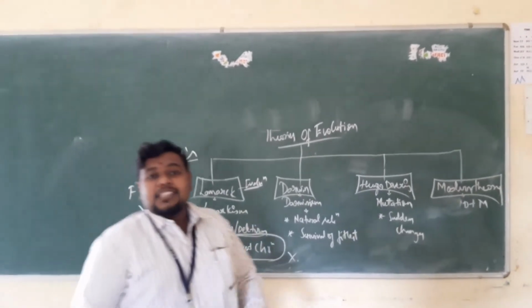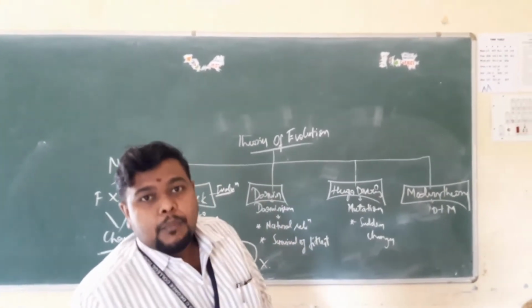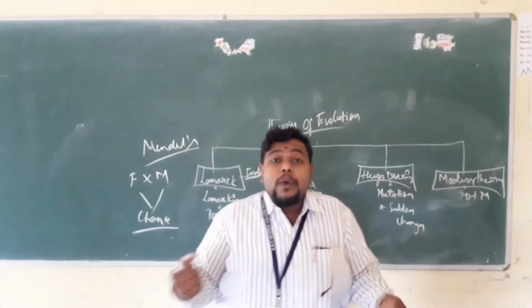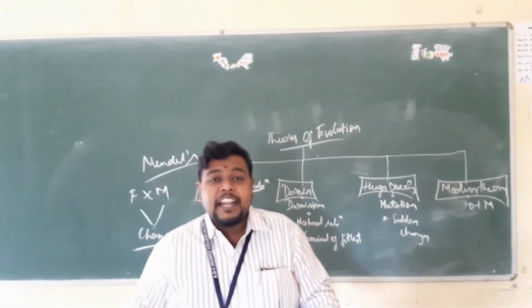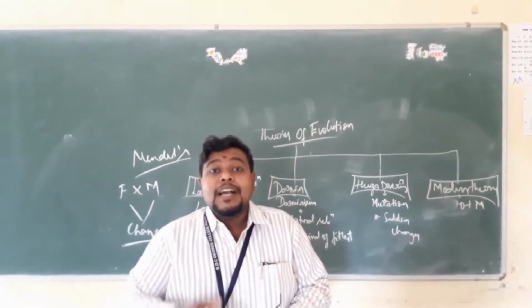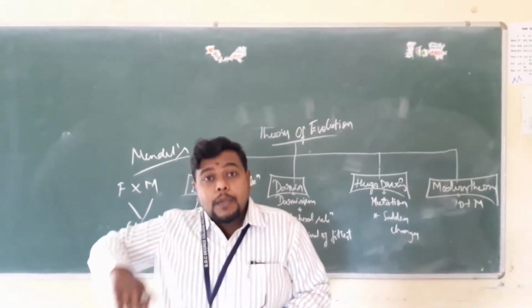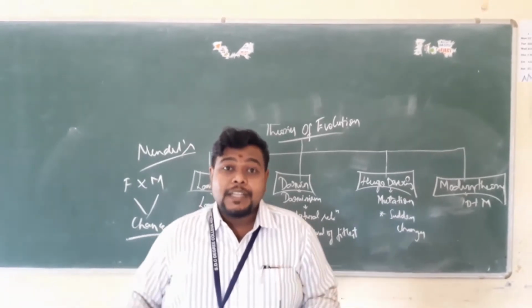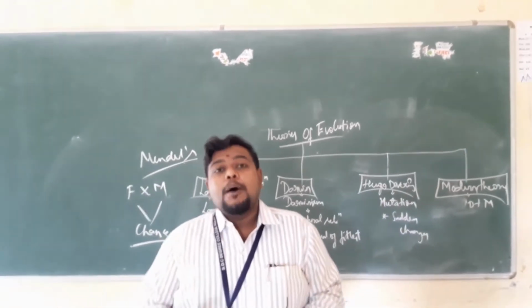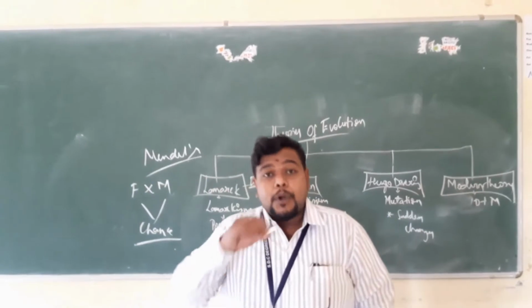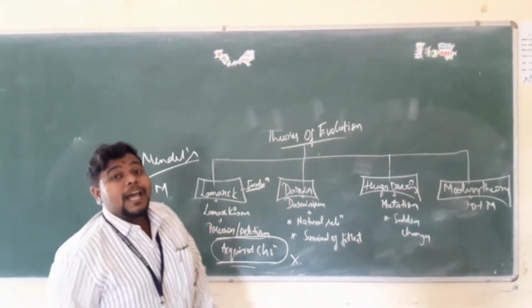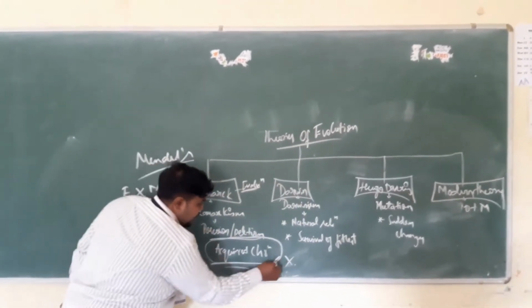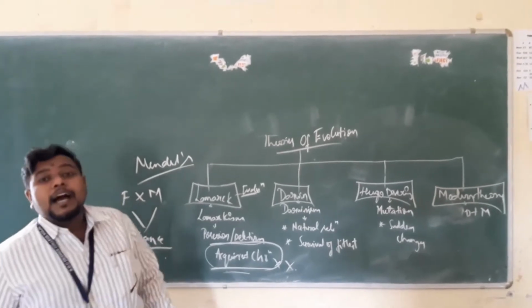According to Lamarck, if a bodybuilder has maintained a very good physique for himself, then the boy born to that bodybuilder should also have that physique. But that is not practically possible. Hence, the second part of Lamarckism was not accepted at all. That is, acquired character was not accepted.